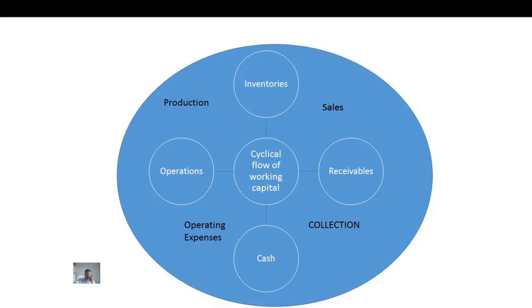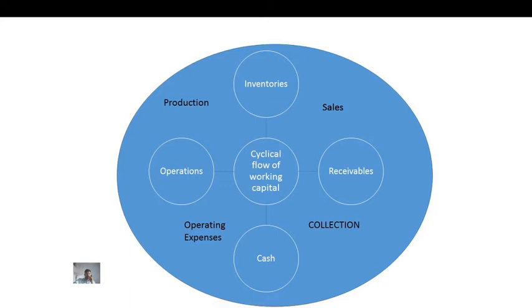that is inventories, stock. Then again the stock of finished goods is sold out, and we sell goods on credit. When we sell goods on credit, it creates accounts receivable.